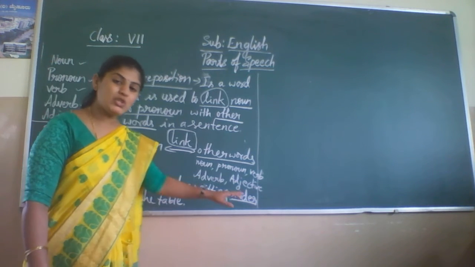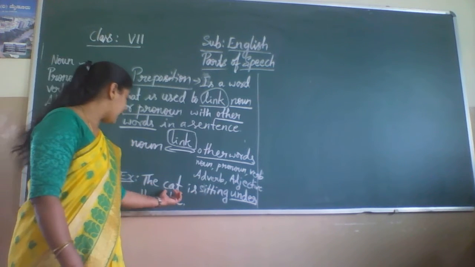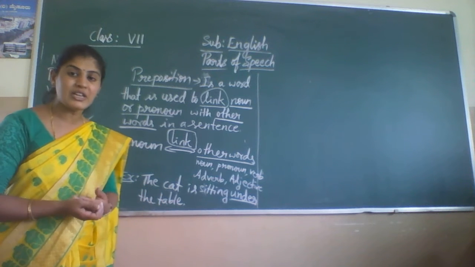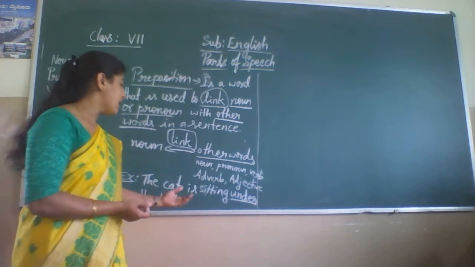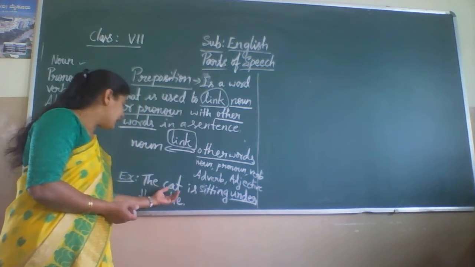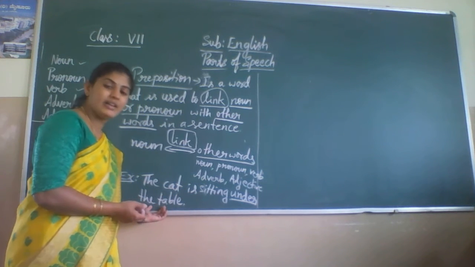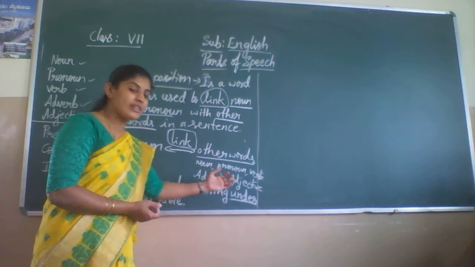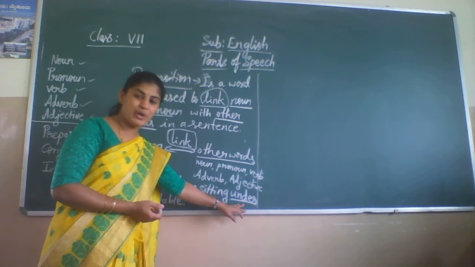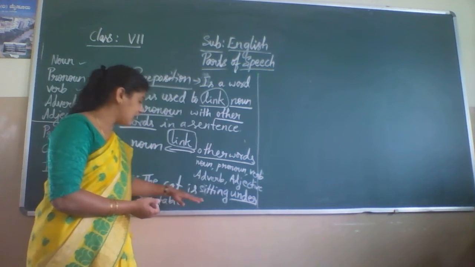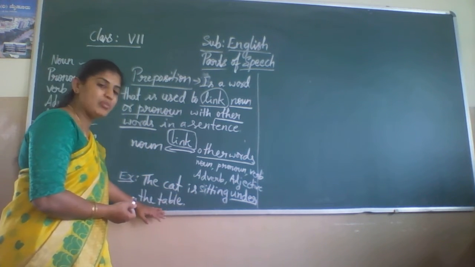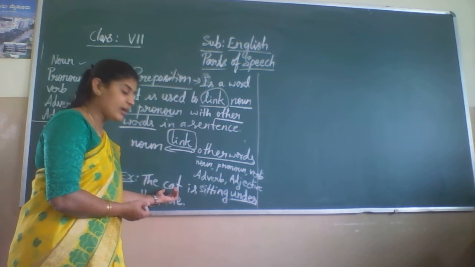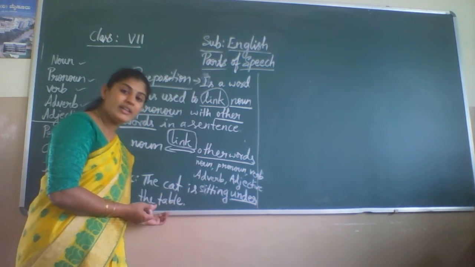If we did not use the preposition here, we would not know what kind of relationship there is between the cat and the table. We can't link the cat is sitting with the table. So for that we have to use a preposition, because we need to connect the cat and table. What is the cat doing here? The cat is sitting. Where is it sitting?